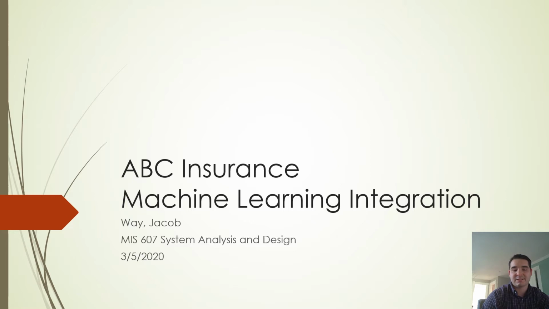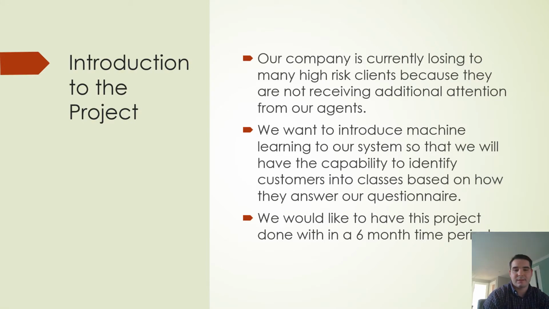This is my Management Information Systems 607 final project for machine learning integration into a fictitious company called ABC Insurance. Currently, our company is losing too many high-risk clients because they are not receiving additional attention from other agents. We want to introduce machine learning to the system so that we will have the capability to identify customers into classes based on how they answer questions that will be provided to them by our company, to classify them into different risk levels. We would like to have this project done within a 6-month time period.